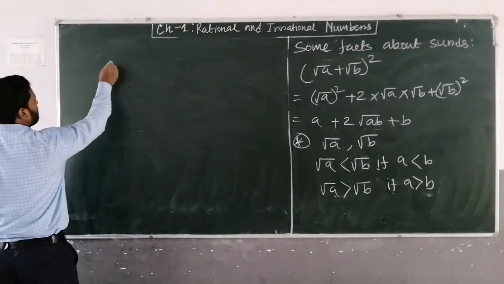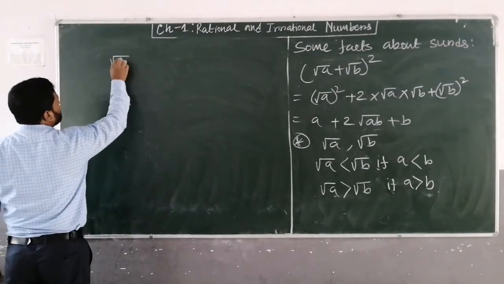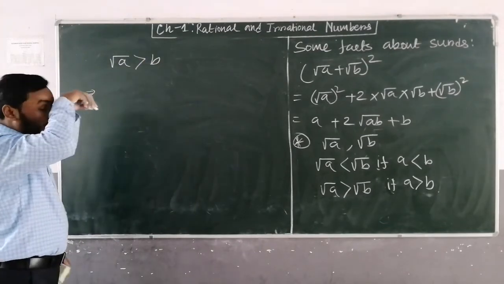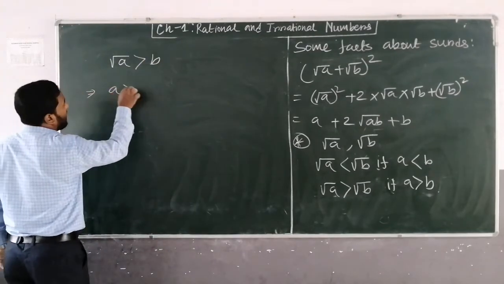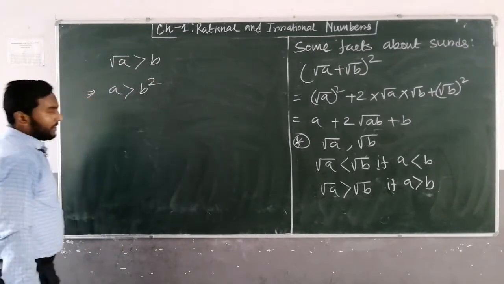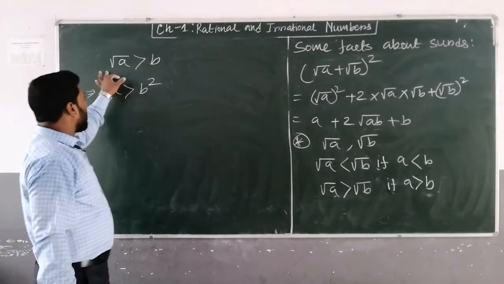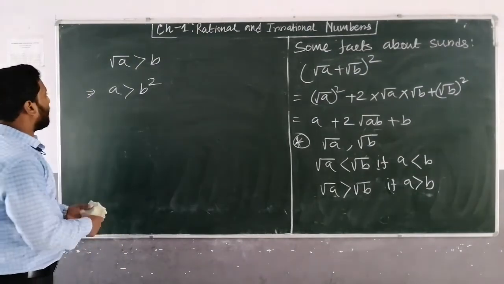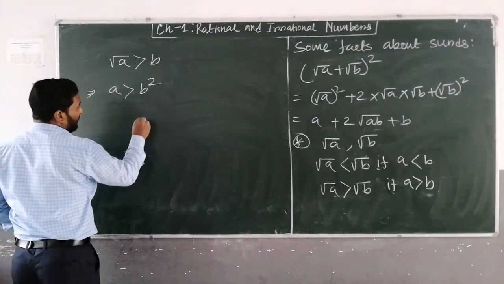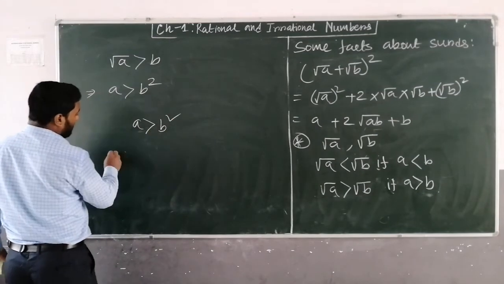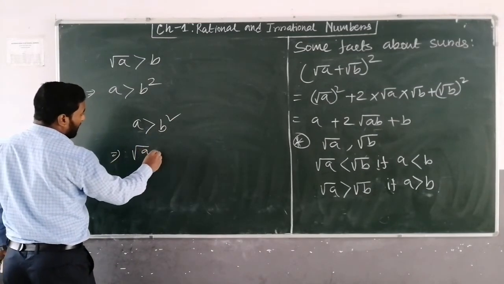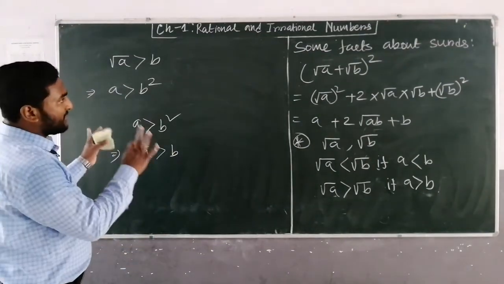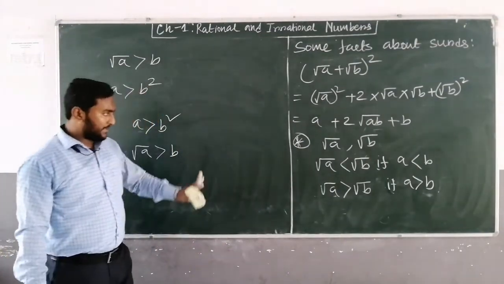Another fact. Suppose under root a is greater than b. Then we can take the square on both hand sides. So you can say that a is greater than b square. If you take the square on both hand sides, inequality will remain the same. Or you can do the vice versa also. If a is greater than b square, implies that under root a is greater than b. Just like the previous case. So these are the facts about surds and these are the concepts.